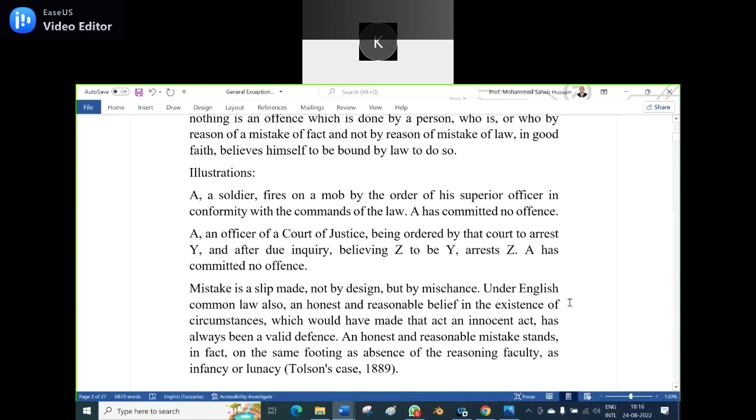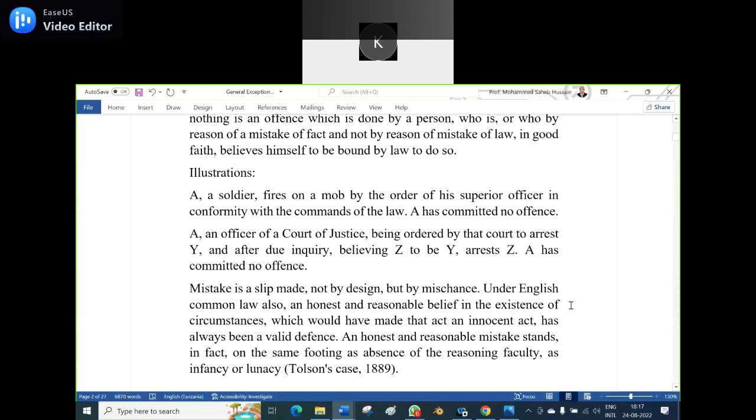A, an officer of a court of justice, being ordered by the court to arrest Y, so he is ordered by the court to arrest Y, and after due inquiry, believing Z to be Y, this is a mistake of fact. He believes Z is Y.